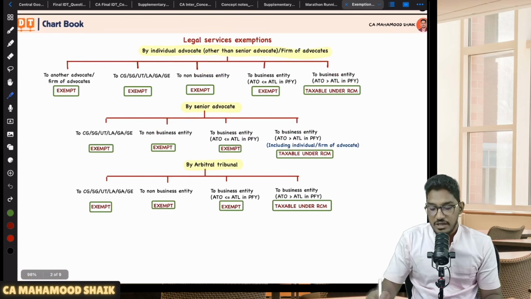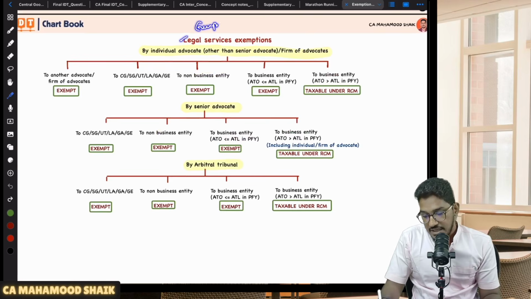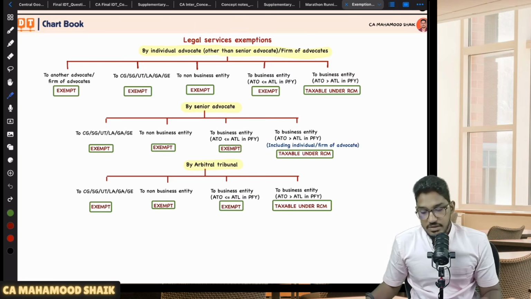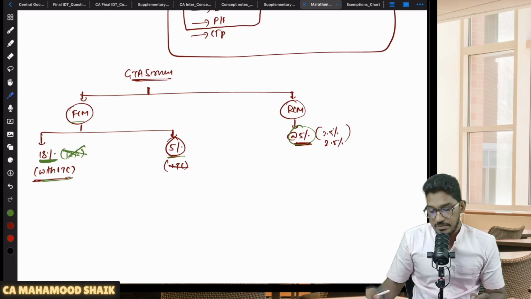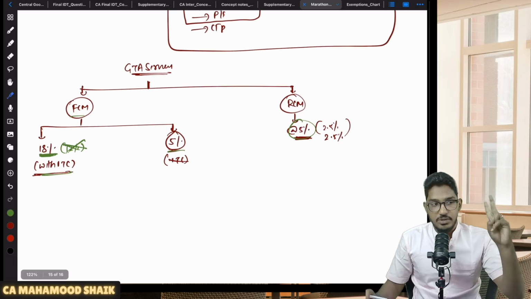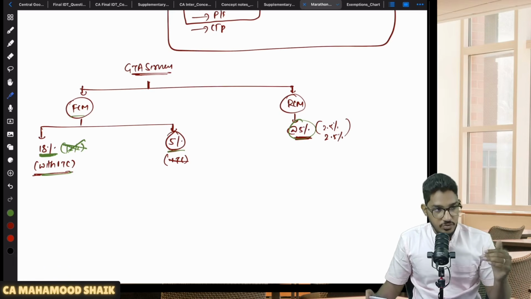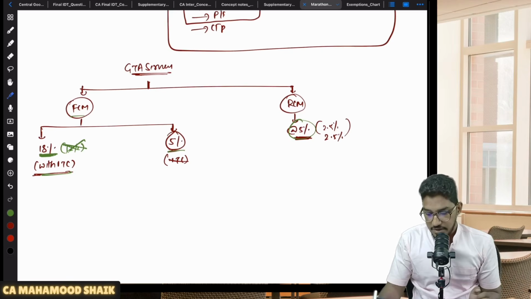So this is one chart where I have covered exemptions regarding legal services and arbitral tribunal, and also RCM-related provisions of legal services and arbitral tribunal services. Clear? So two categories of services we have covered under RCM. Number one, GTO services we have covered. Number two, legal services, including the arbitral tribunal services.